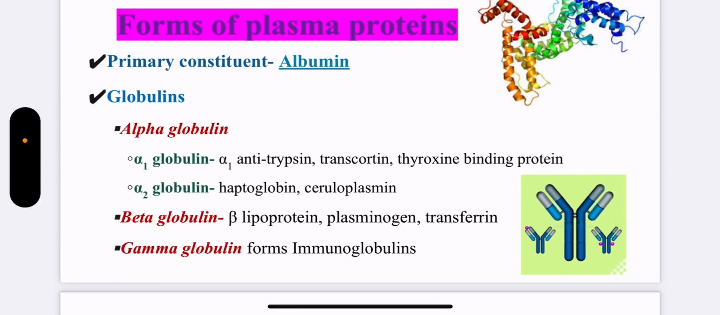Now the primary constituent of all the plasma proteins is albumin. Globulins have three fractions: alpha globulin, beta globulin, and gamma globulin. Alpha globulin comprises alpha 1 and alpha 2 globulin. Alpha 1 globulin has alpha 1 antitrypsin, transcortin, thyroxine binding protein, and alpha 2 globulin has haptoglobin and ceruloplasmin. Beta globulin is composed of beta lipoprotein, plasminogen, transferrin, whereas gamma globulin forms immunoglobulins or antibodies.